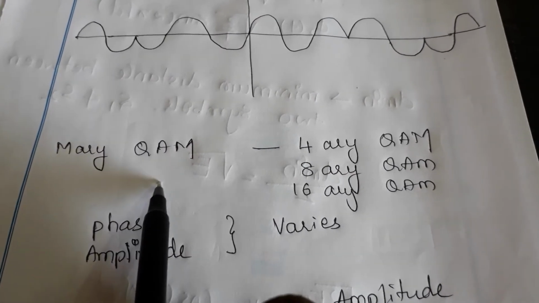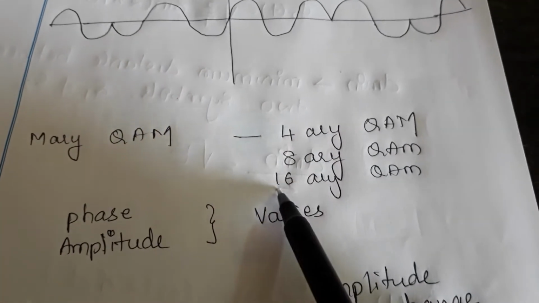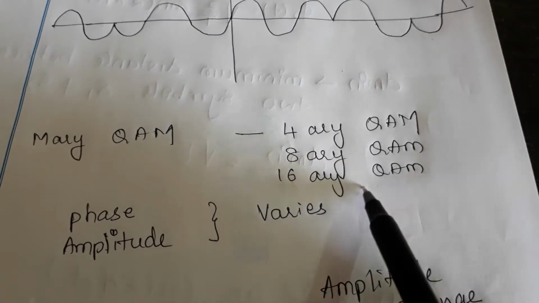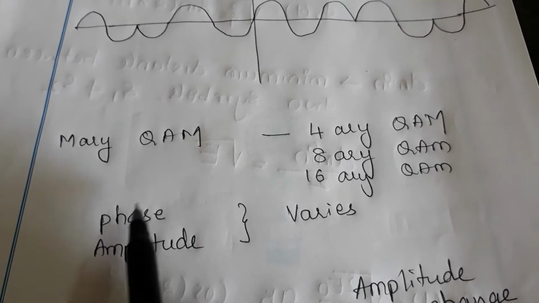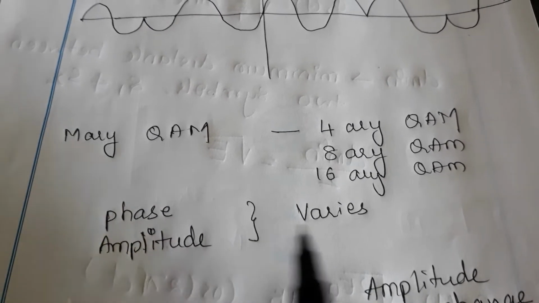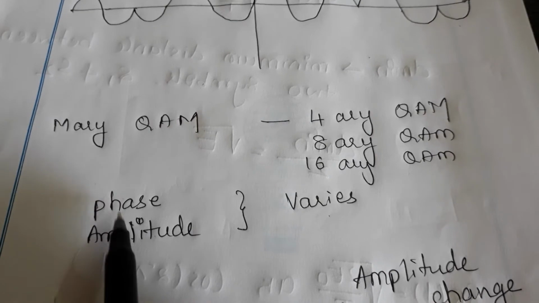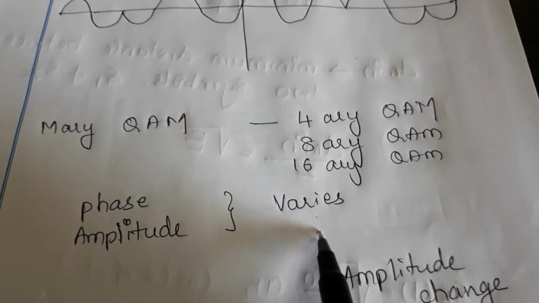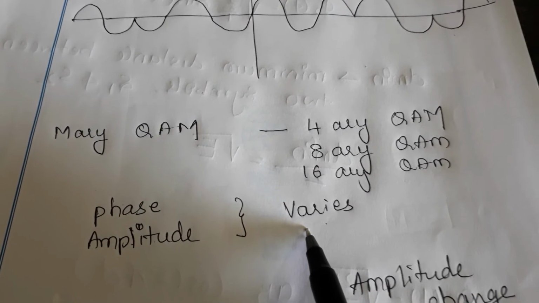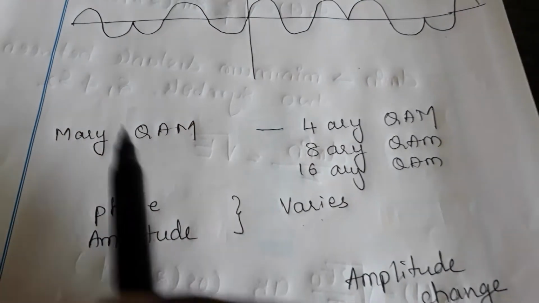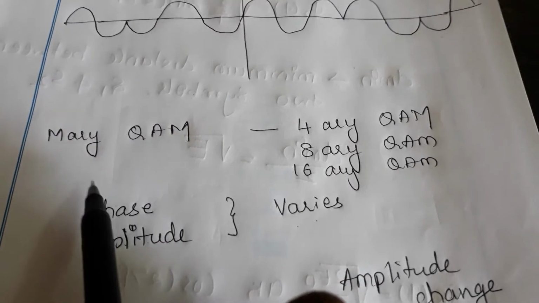In M-array QAM, it can be 4-array QAM, 8-array QAM, 16-array QAM, 32-array QAM. So what happens in M-array QAM? The phase and the amplitude of the modulated wave vary. Hope you can understand the phase and the amplitude. If only the phase varies, then it is PSK. If phase and amplitude both vary, then it is M-array QAM. As the name says, quadrature amplitude modulation: amplitude is varied with the phase.